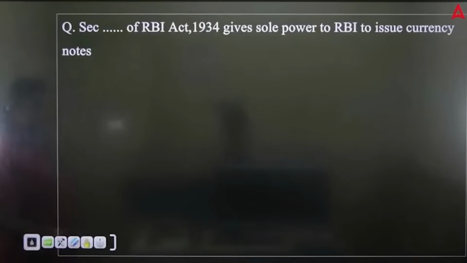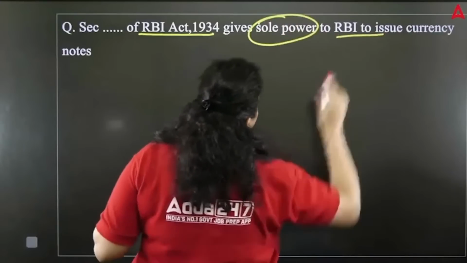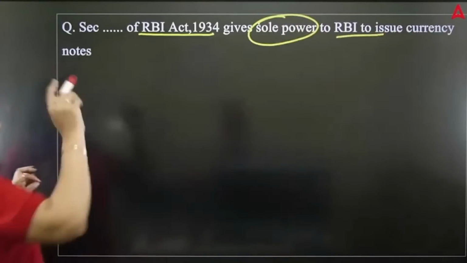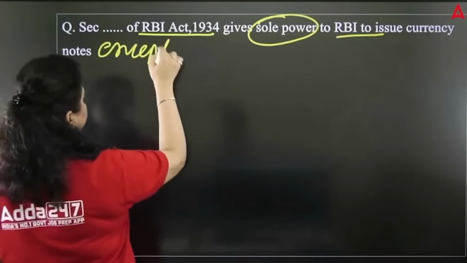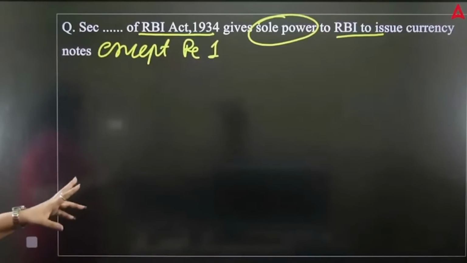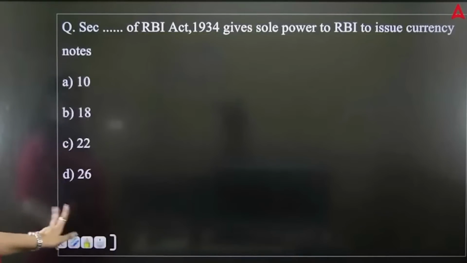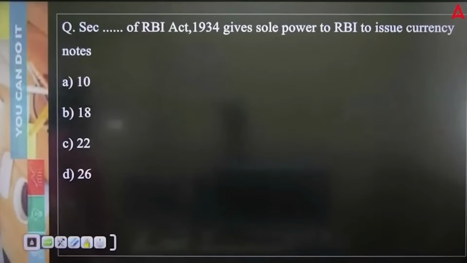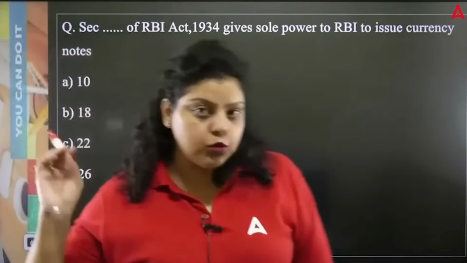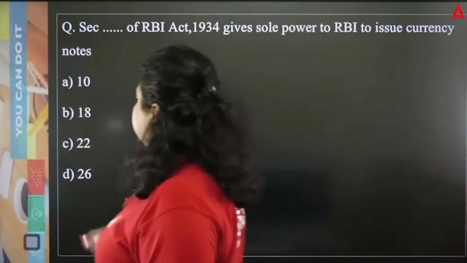Now the next question is talking about section dash of which act of RBI Act 1934 gives the sole power to RBI to issue currency note except rupee 1. So 2 and above all currencies can be printed by RBI except rupee 1. This authority, this sole right has been given to RBI under which section of RBI Act 1934? So RBI can print all the denomination of currency except rupee 1 because 1 rupee note will be printed by Government of India. And the right answer here will be 22.